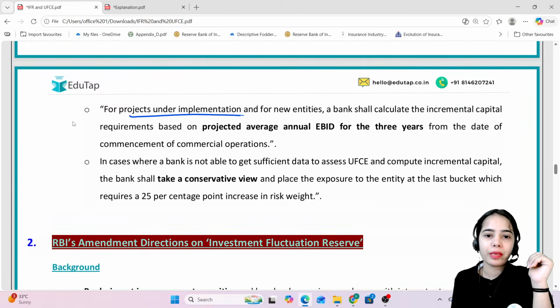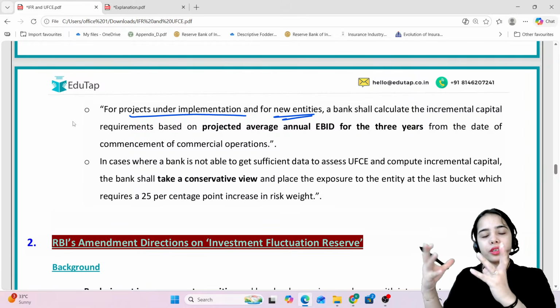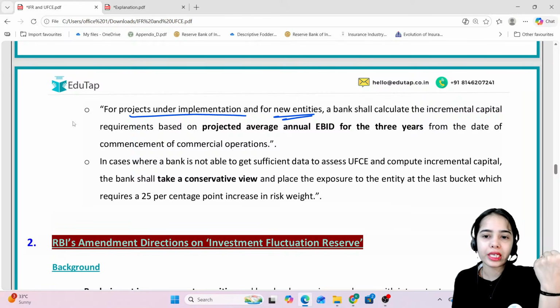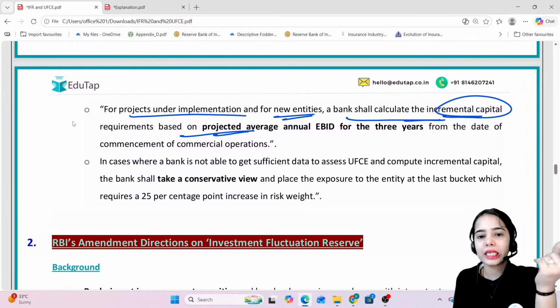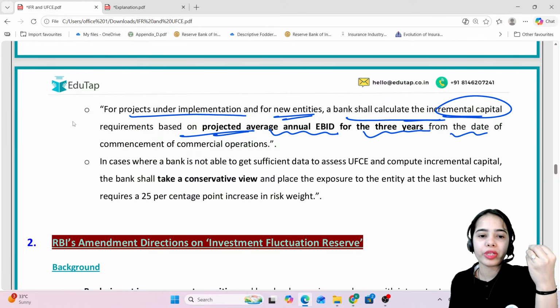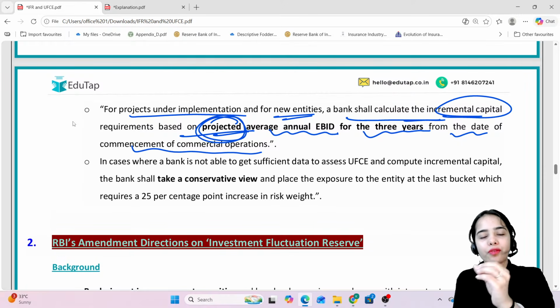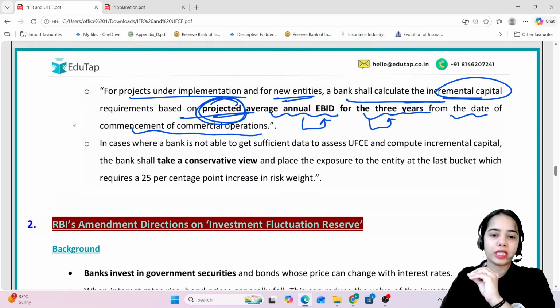And for projects under implementation or for new entities which do not have the audited reports of the earnings before interest and depreciation of the last 4 quarters, in this case, a bank shall calculate the incremental capital requirement based on the projected expected average annual EBIT for the 3 years from the date of commencement of commercial operations. Okay, so the expected or projected average annual EBIT has to be taken for the 3-year time period.